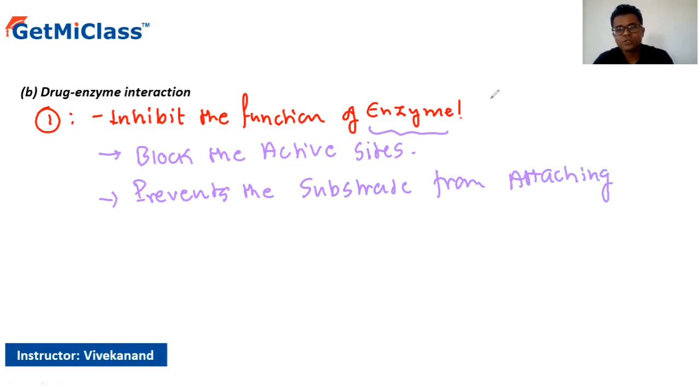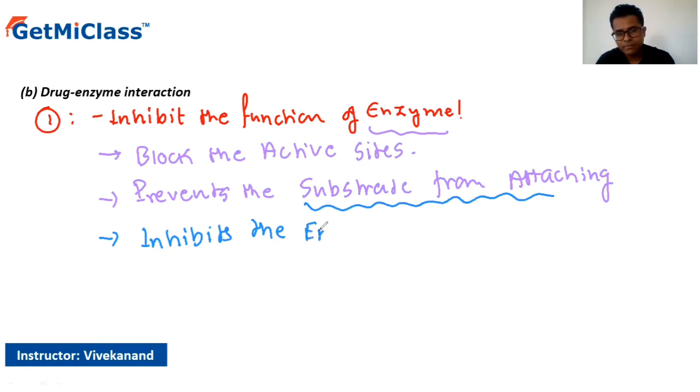So in short, it is not just preventing the substrate from attaching, rather it is also indirectly inhibiting the enzyme activity, right?